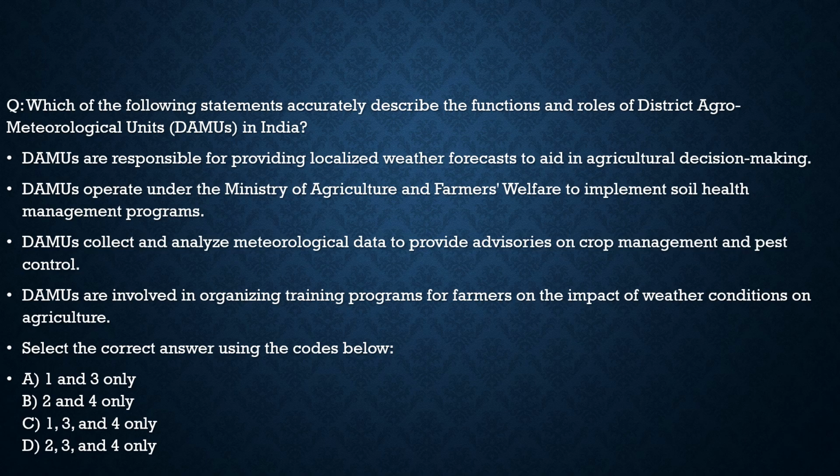Note, they don't work under the Ministry of Agriculture and Farmers Welfare. This is incorrect. Statement 3, DAMUs collect and analyze meteorological data to provide advisories on crop management and pest control, 100% correct. Statement 4, DAMUs are involved in organizing training programs for farmers on the impact of weather conditions on agriculture.